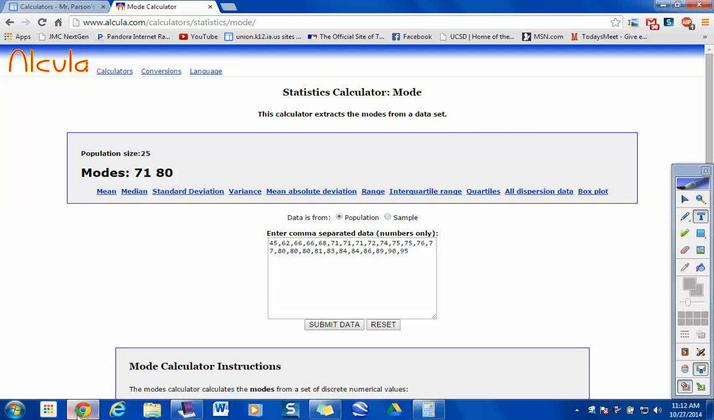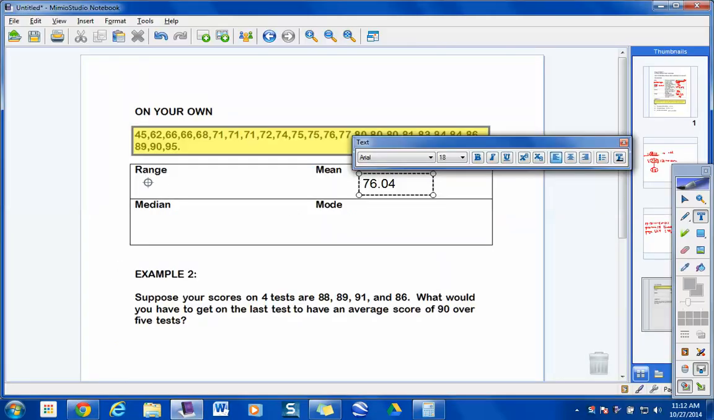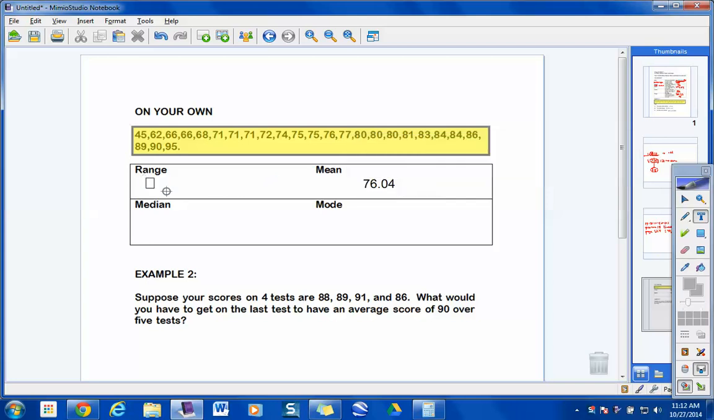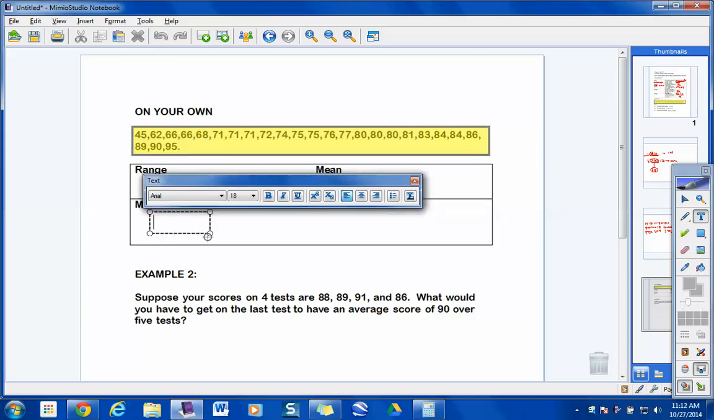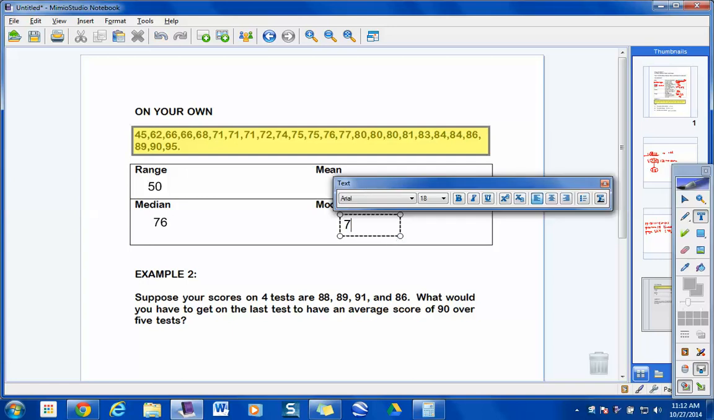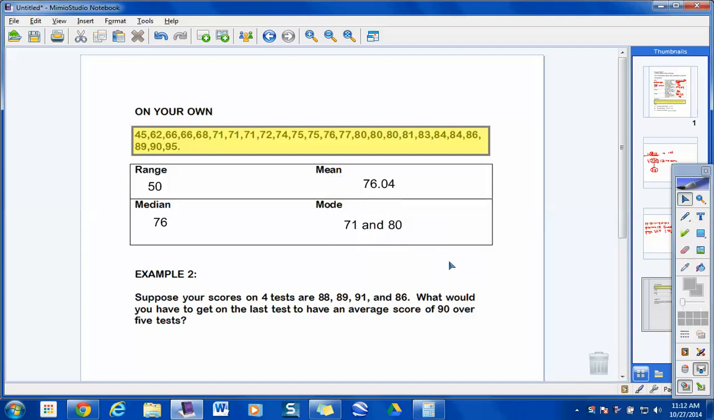Okay, so help me fill these in quickly, just for note purposes. So what was the range again? Was it 50? 50 on the range. The median was 76. And how about the mode? 71 and 80, is that right? Give me a show of hands. How many are with me so far? Good to go on this? Feeling good about it? All right.